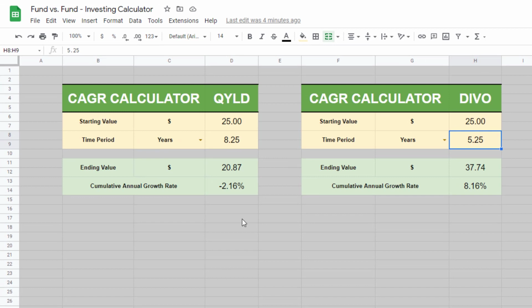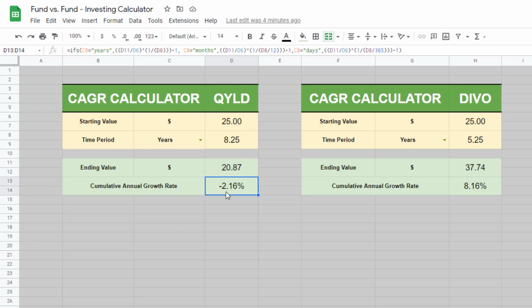This is another tab on my spreadsheet. So all we need to do is input the yellow figures right here. $25 starting value for QYLD. Time period is 8 years and 3 months, so 8.25. Ending value is 20.87, for a total compound annual growth rate over the course of 8 years at a negative 2.16%.